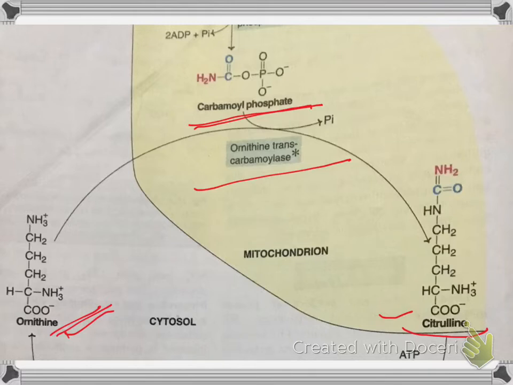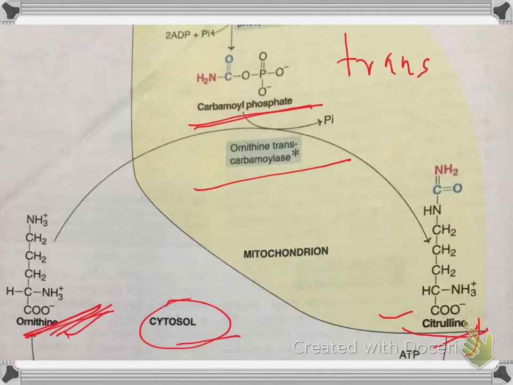The ornithine is regenerated in the cycle, and the citrulline synthesized here in the mitochondria is transported to the cytosol. The transport of the citrulline is through a transporter system.